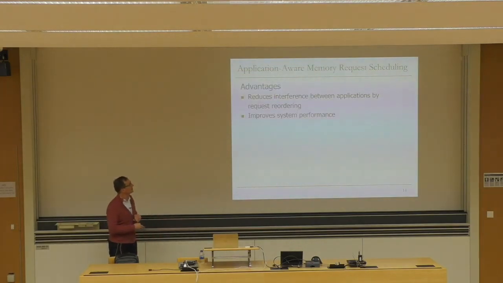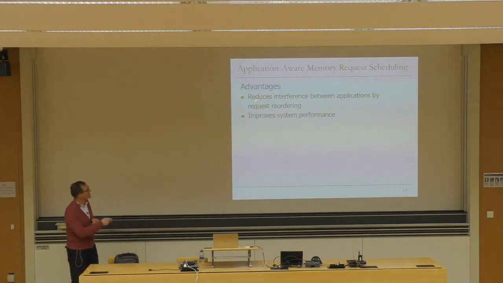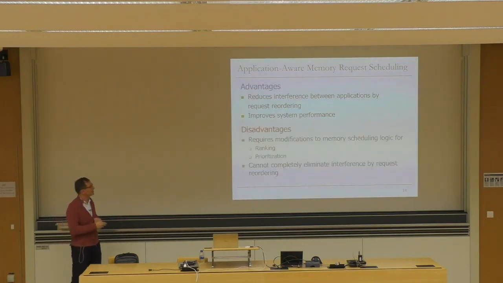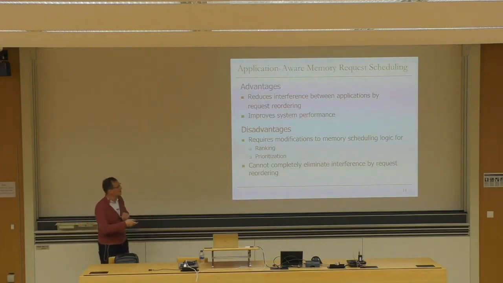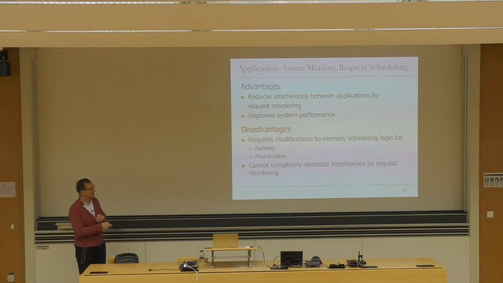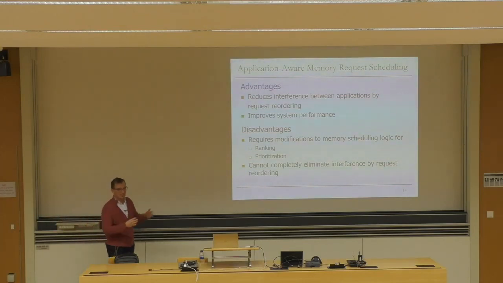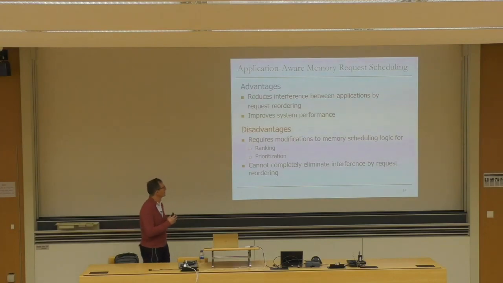Clearly, this adds a lot of complication to the memory scheduler, but there are advantages. It reduces interference between applications by doing this request reordering in an application-aware manner. It improves system performance. This paper actually shows that it significantly improves system performance. It also improves fairness. The disadvantage is that it requires significant modifications to the memory scheduling logic to enable this ranking, this clustering, and this prioritization that we've discussed. As you can see, there needs to be a lot of hardware machinery for this.